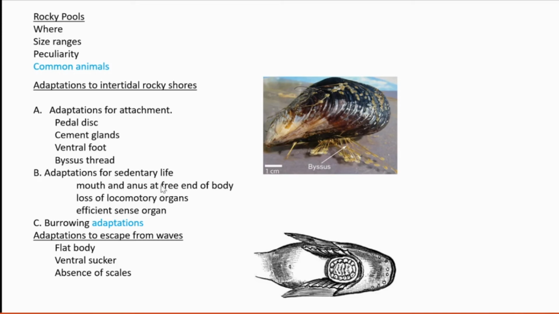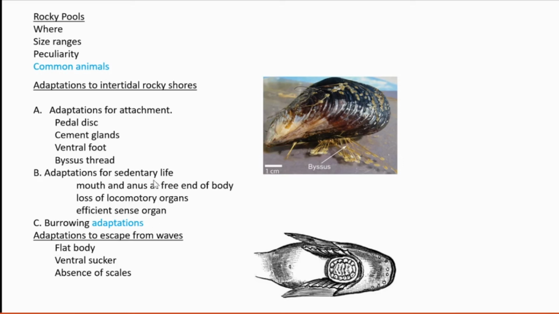Then adaptations for sedentary life. For sedentary life, what are the adaptations? If it is sedentary, it's attached. Its mouth and anus should be present at the free end of the body. Otherwise, excretion will not be feasible, possible. And if it is sedentary, there is no use of any locomotory organs. So they don't possess any type of locomotory organs. But they should possess efficient sense organs.